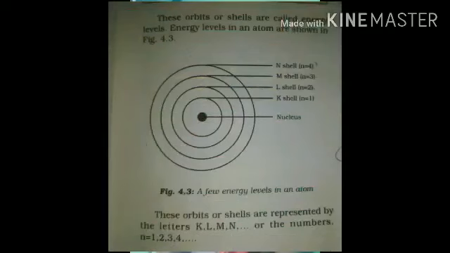So Bohr's model, as we can see in figure 4.3, has these orbits or shells. These are called energy levels. The black mass in the center is the nucleus, and beginning from inside we have the K shell, L shell, M shell, N shell, and these are also denoted by the numbers 1, 2, 3 and 4.